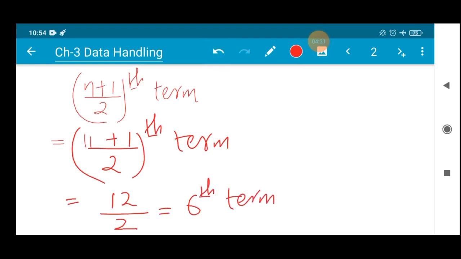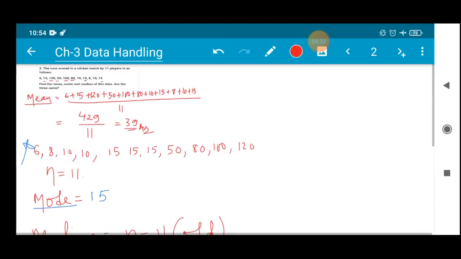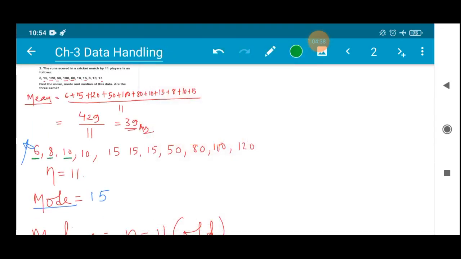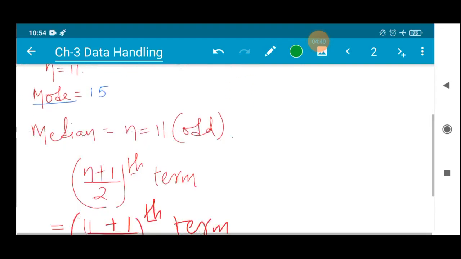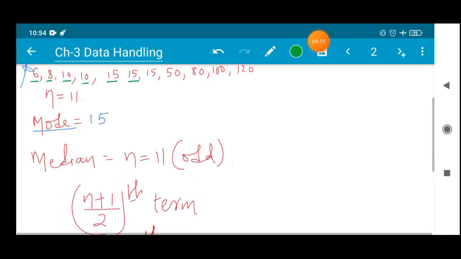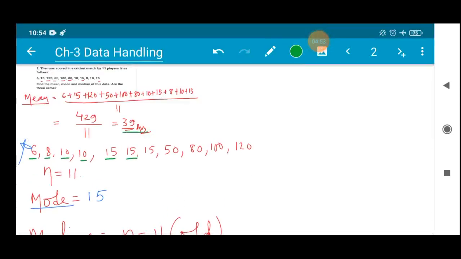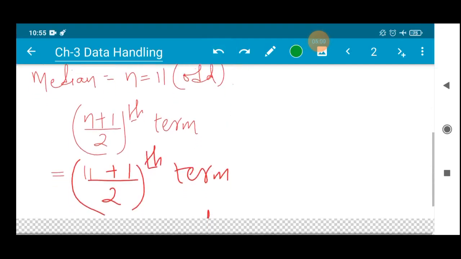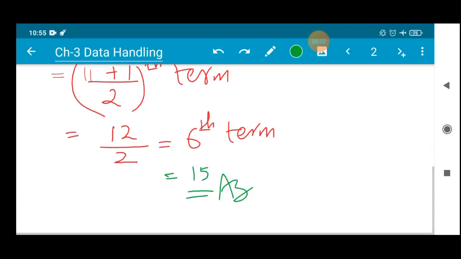So what is the 6th term here? Let's check it out. This is your first term, first, second, third, fourth, fifth, sixth. So our 6th term here is 15, and your median is also 15. Alright children, so we got the mean 39, we got the mode 15, because the frequency of 15 was maximum, that is 3, and the median using the formula for odd we got 15.